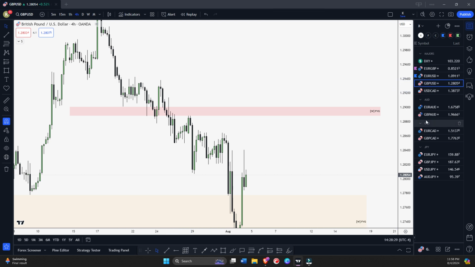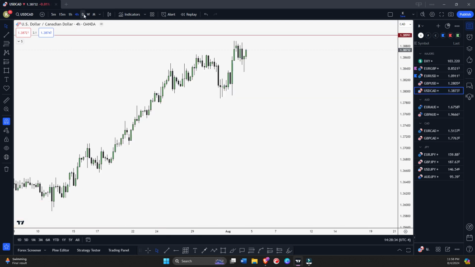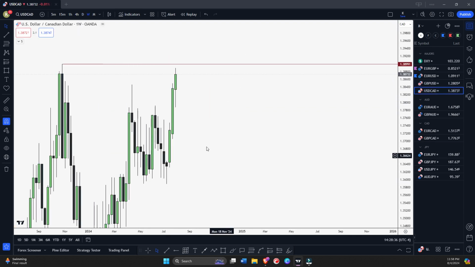Okay, but of course there are other pairs that look much cleaner as compared to GBPUSD. So let's come to USDCAD now. Let's discuss USDCAD.